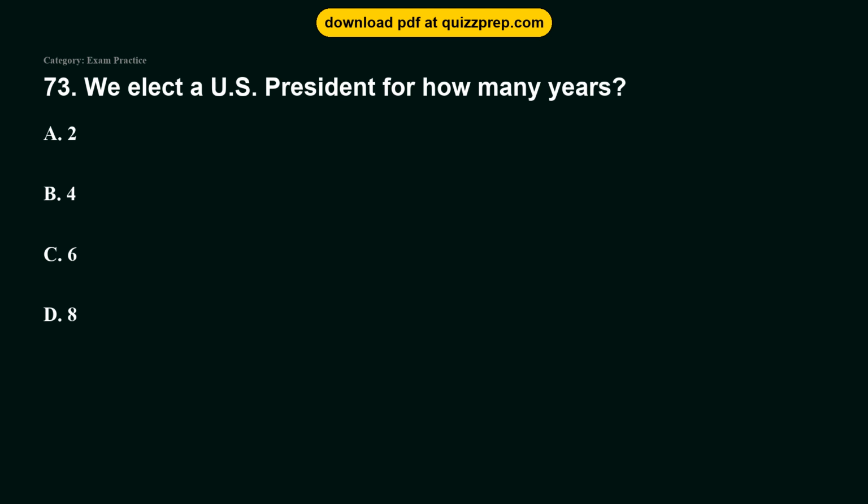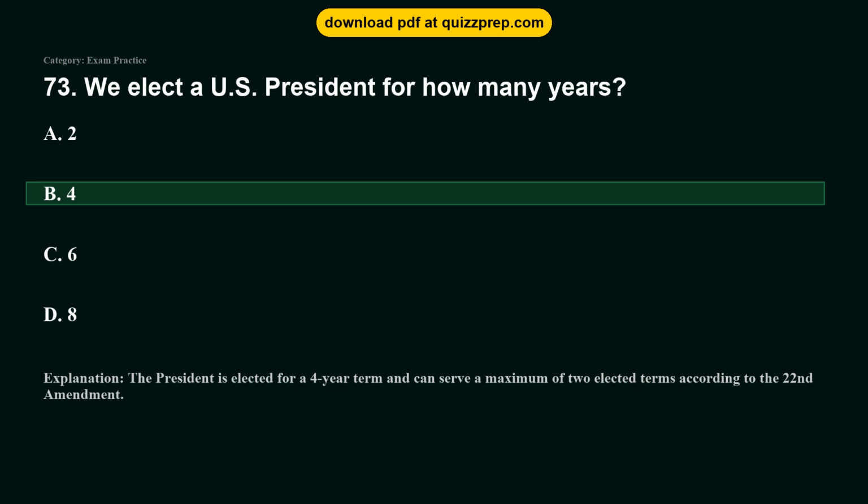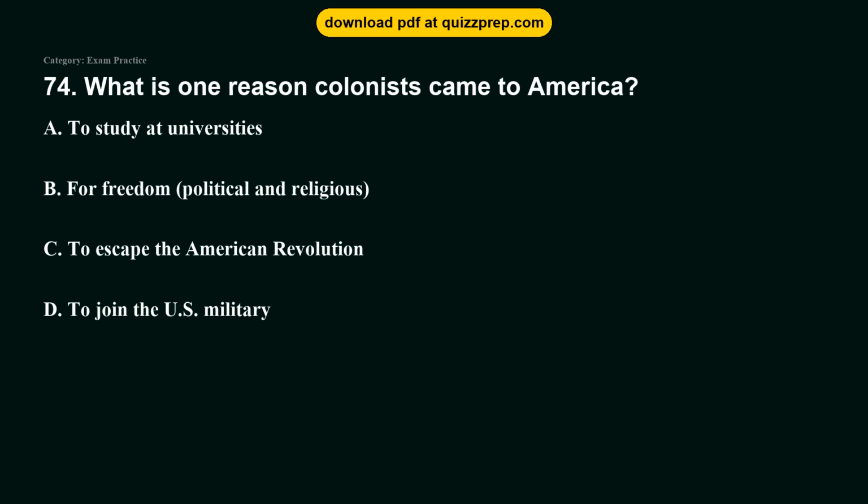Question 73. We elect a U.S. president for how many years? Option A, 2. Option B, 4. Option C, 6. Option D, 8. The correct answer is option B, 4. The president is elected for a 4-year term and can serve a maximum of 2 elected terms according to the 22nd Amendment.